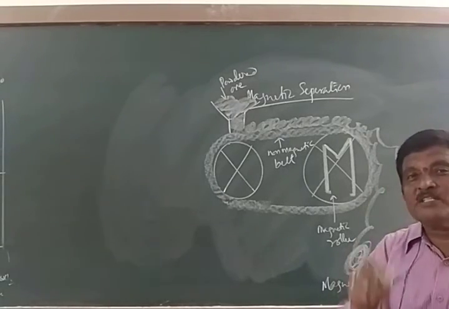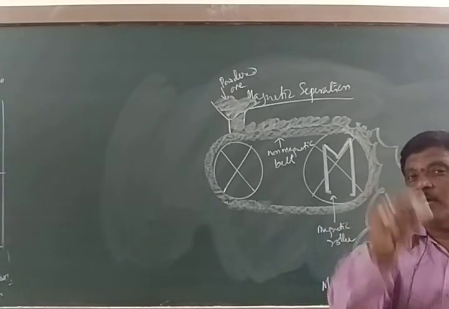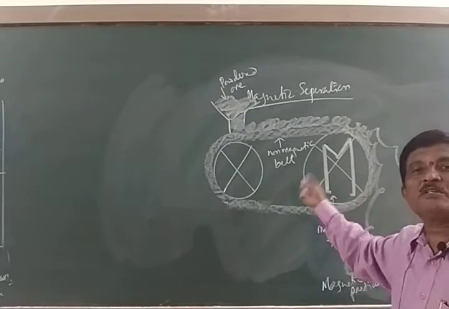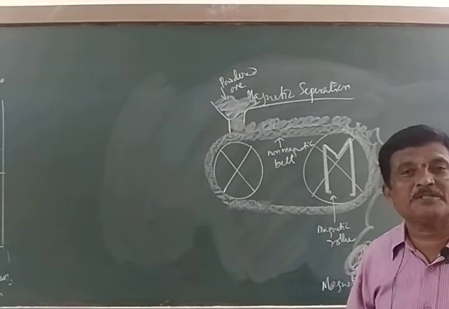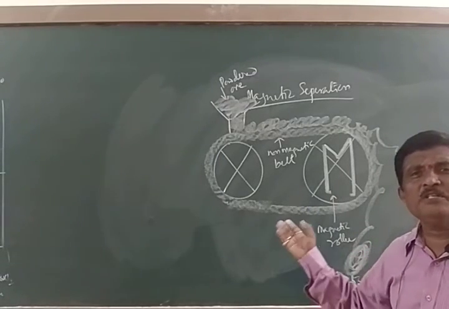If there is a difference in the magnetic property between the ore and the gangue, then such ores can be concentrated by this method of magnetic separation. It is carried out easily.